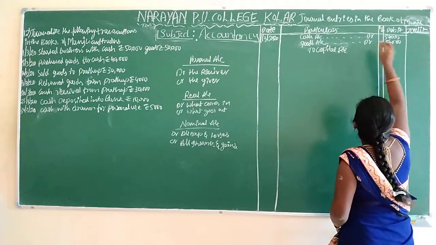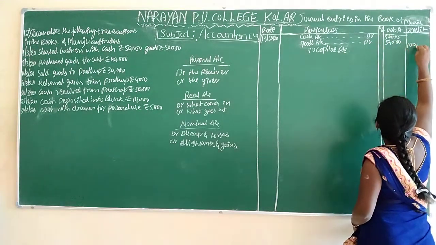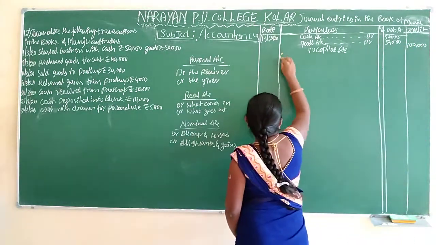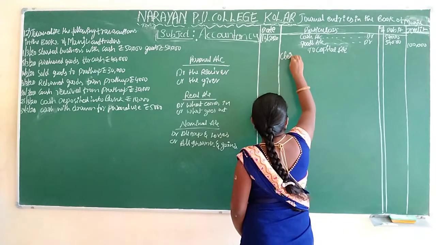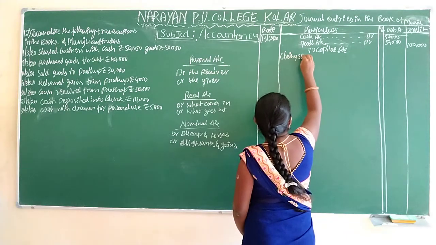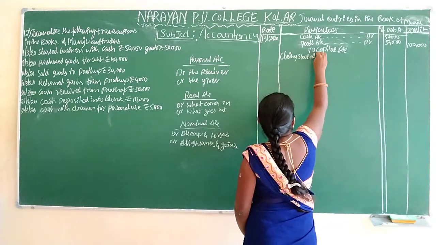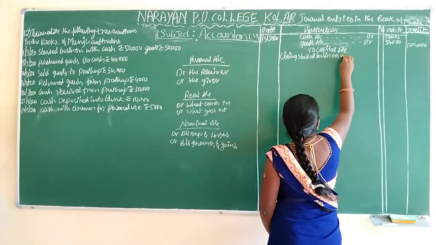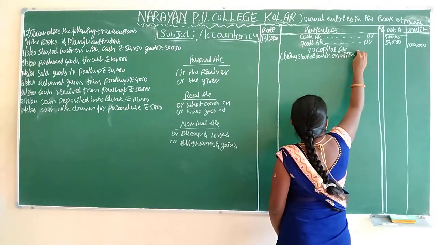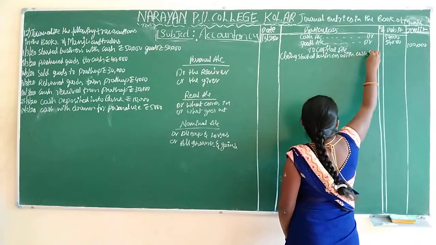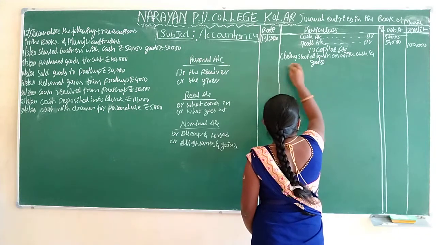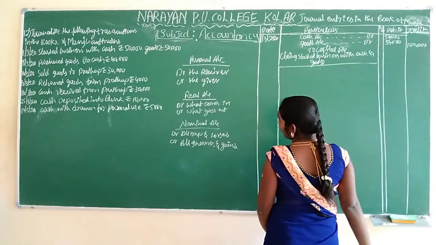Total is 1 lakh rupees capital. Being business started with cash and goods. The first entry is completed.